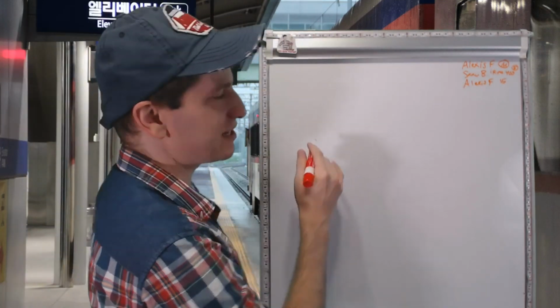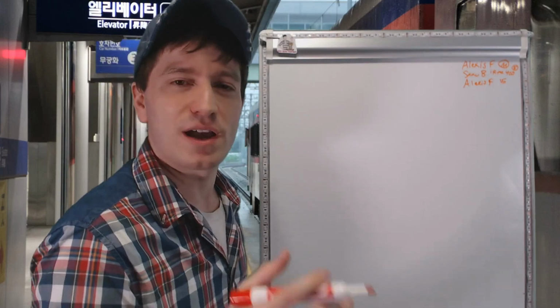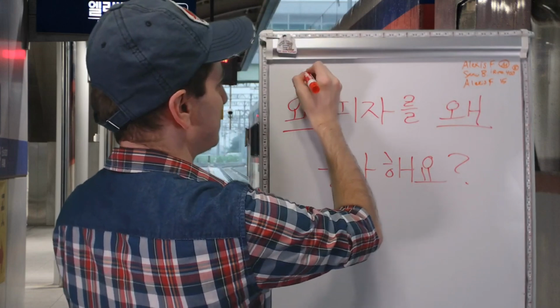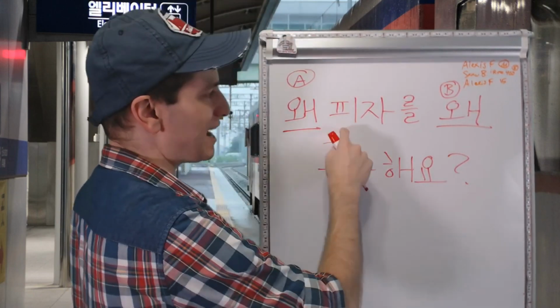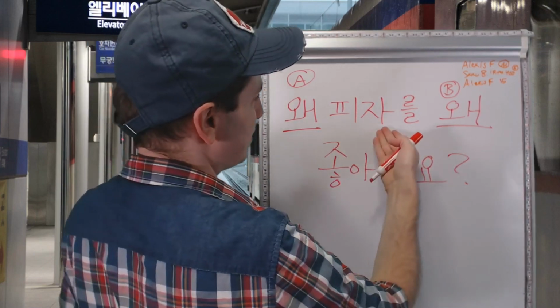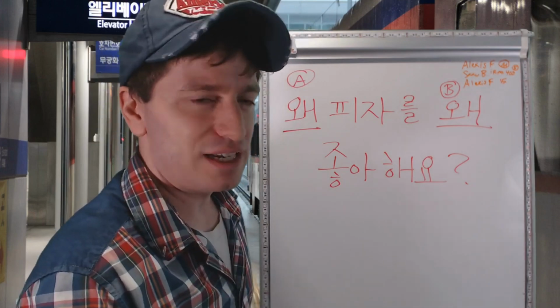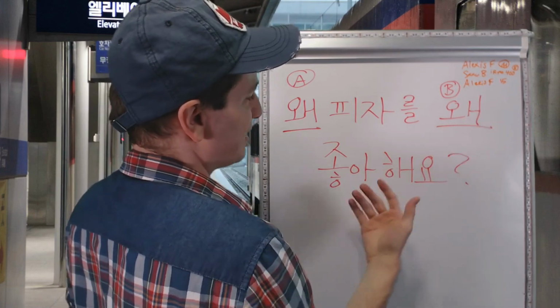So you can have a sentence where the question word comes directly before the verb, or the question word comes at the beginning of a sentence. So let me give you an example. So we've got option A and we've got option B over here. 왜 피자를 좋아해요? Why do you like pizza? Or 피자를 왜 좋아해요? Literally, they have the exact same meaning. Why pizza, you like it. Pizza, why do you like it?